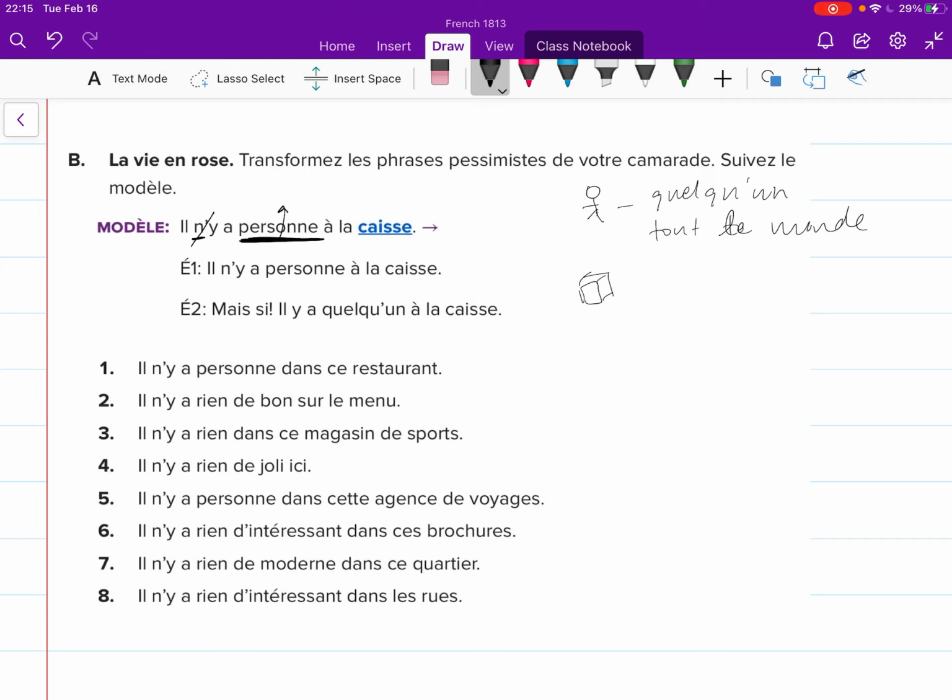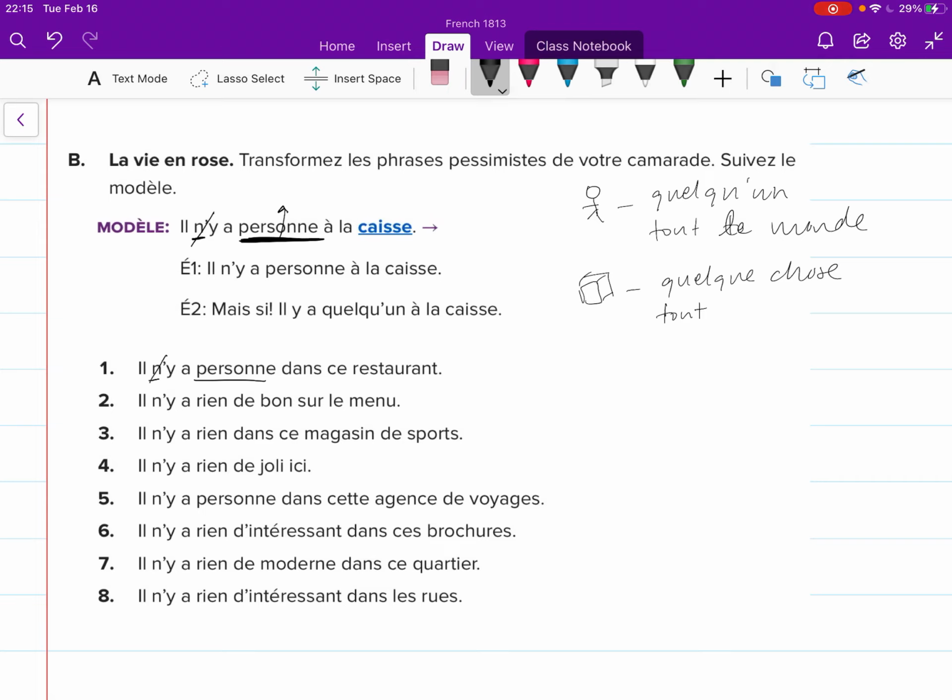For objects, which would have been rien, you are using quelque chose or tout. I'll do two examples with you. Numéro 1, il n'y a personne dans ce restaurant. Find my negation, my ne and personne.